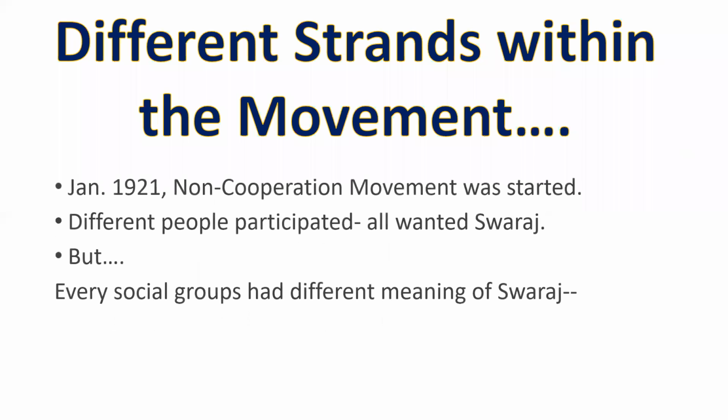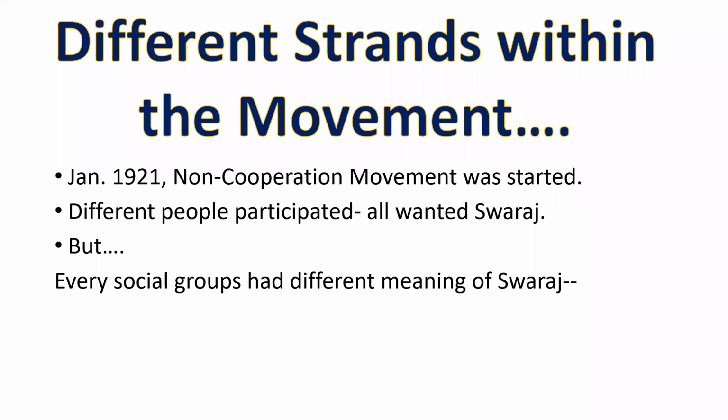So different people of different classes participated in this movement, but the meaning of Swaraj for these different people was also different. There is not a single aim of getting independence. They have different meanings. We will discuss what their differences were.